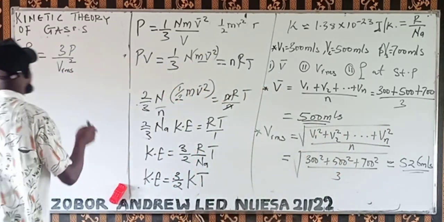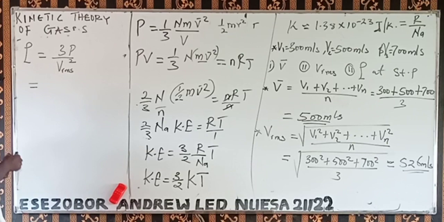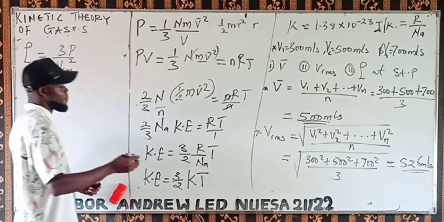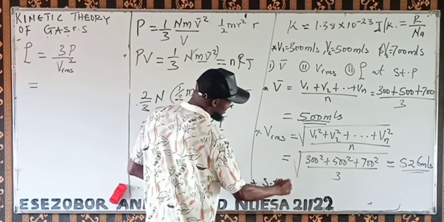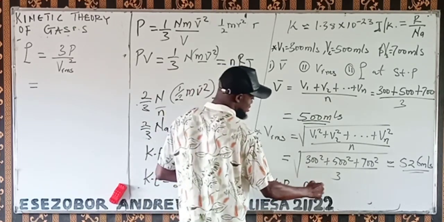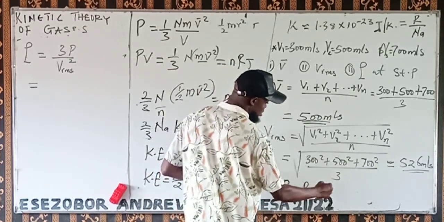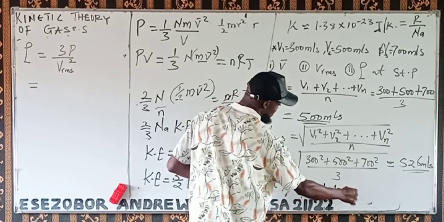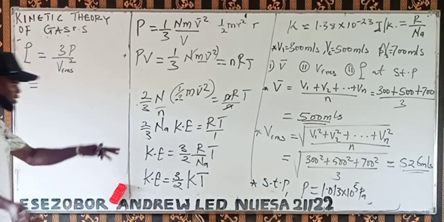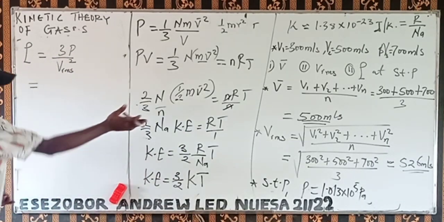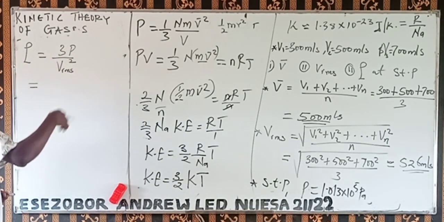So this will give us the density at STP. Remember, at STP our pressure is 1.013 times 10 power 5 Pascal. That's why I say STP, so that you know the pressure is that. Temperature is 273 Kelvin.